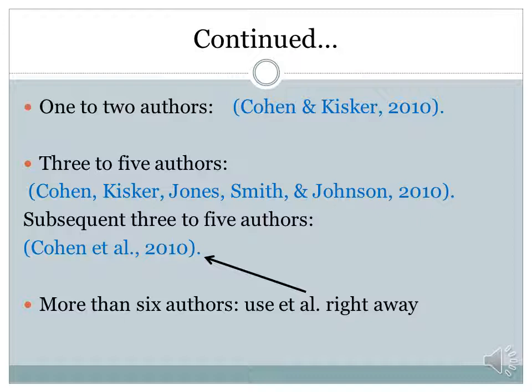The next time that you use that source, those authors, again for an in-text citation, you're going to use the first author's name, followed by et al., and the year published. Note the rules here that you do not put a comma after the author's name. You put his last name, et al., period, comma, and then the year published. If you have a source that's more than 6 authors, you're going to use et al. right away. You're not going to list all 6 or 10 or 15. You're going to use the first author's last name, et al., period, comma, year published, right away.